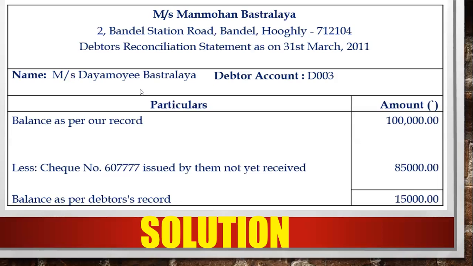And you have to make a box type over here, that is particulars and amount, and you have to make it the same as it is over here. You have prepared balance as per our record, that is 1 lakh. So you can see over here, I have written balance as per creditor record.